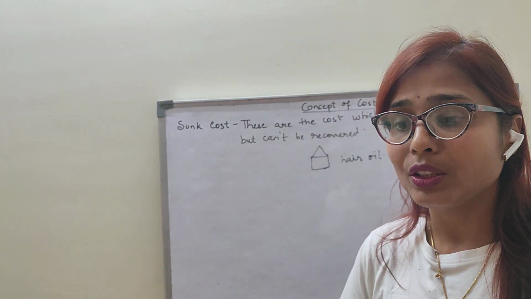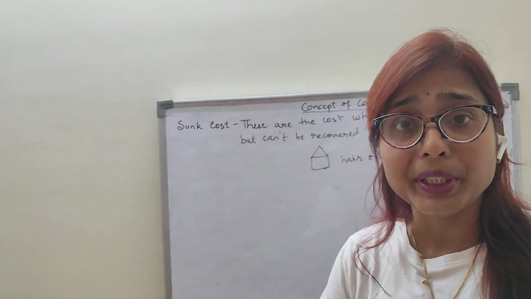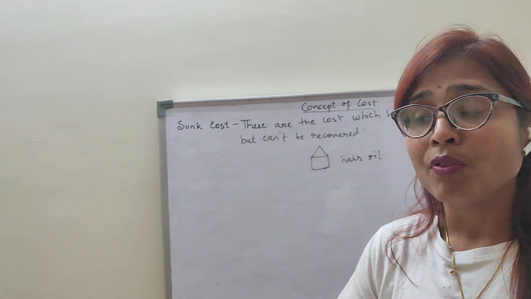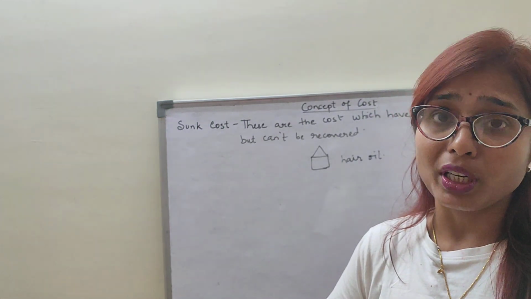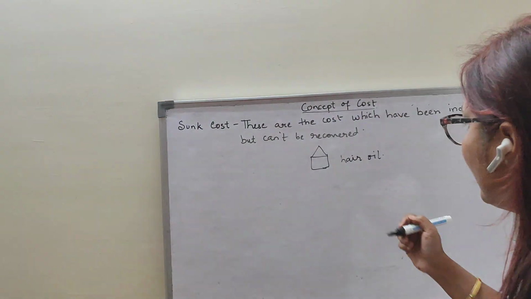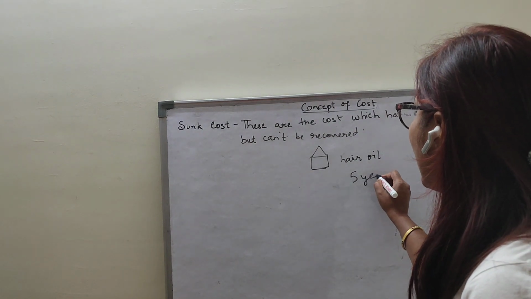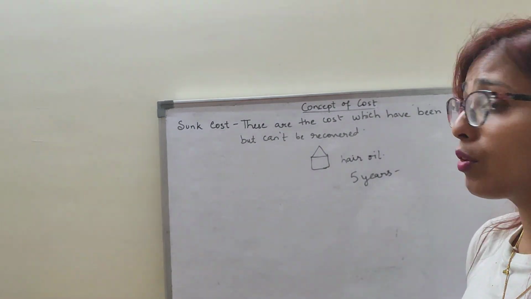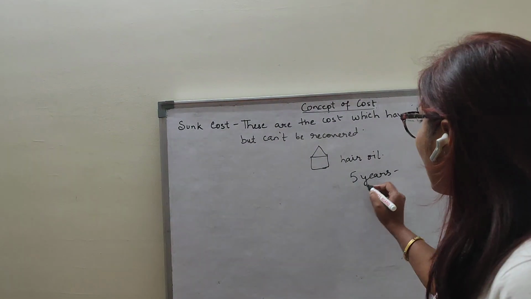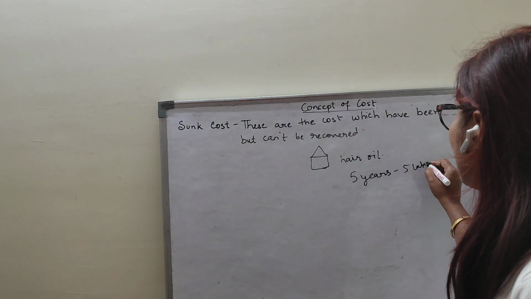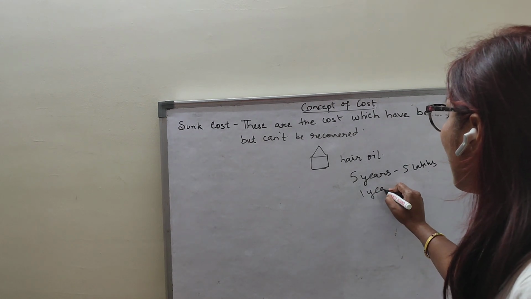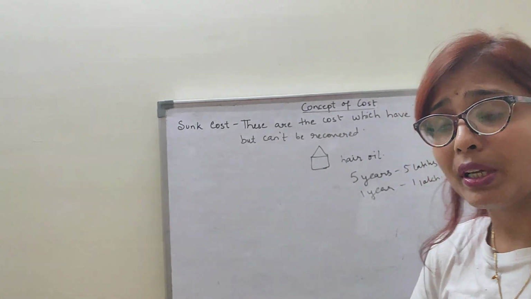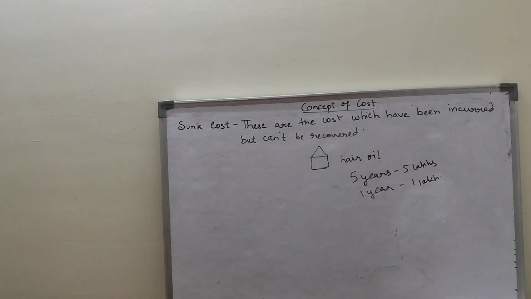So I approached one company who is doing advertisement, for doing the advertisement of my product for 5 years. I told them that you have to do the advertisement of my hair oil product. So I paid 5 lakh rupees for 5 years. That means for 1 year how much did I pay? For 1 year I paid 1 lakh rupees. Clear?